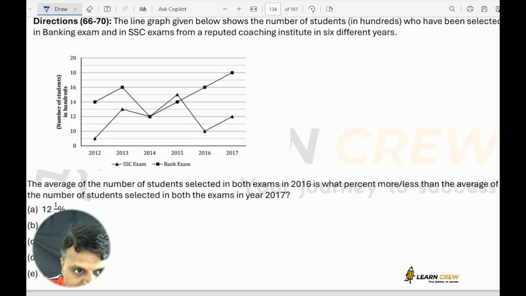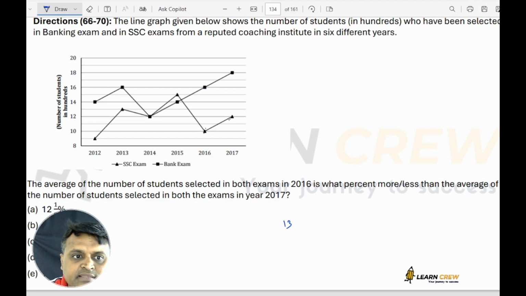Next, if the average number of students selected in both the exams in 2016 is what percentage more or less than the average number of students selected in both exams in 17? In 16, 10 plus 16 is 26. Average is 13.